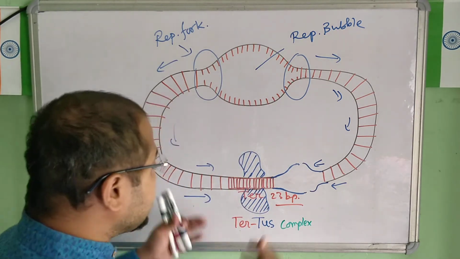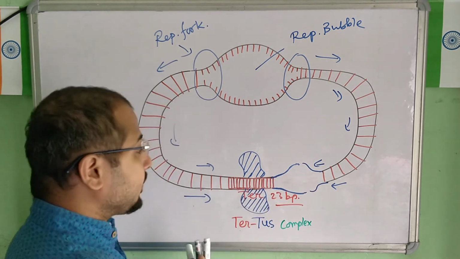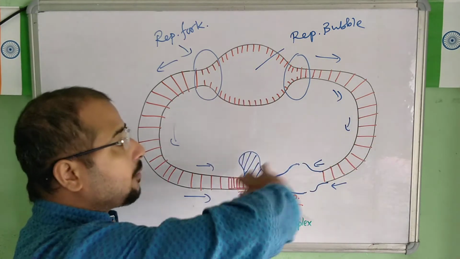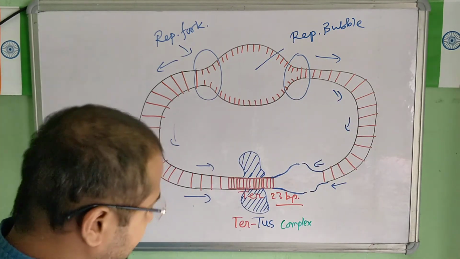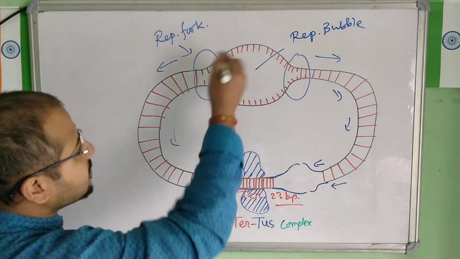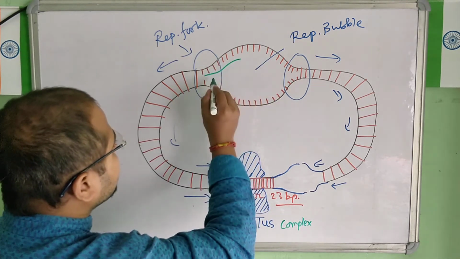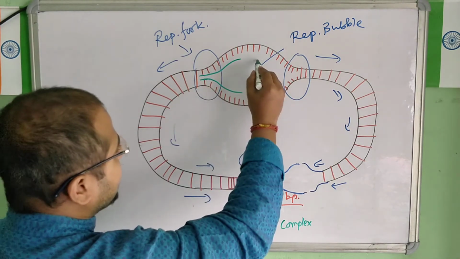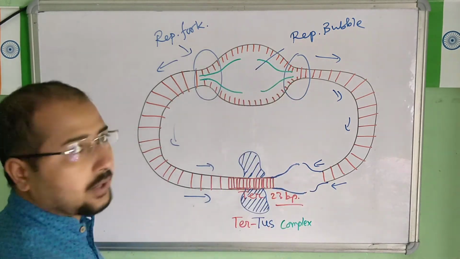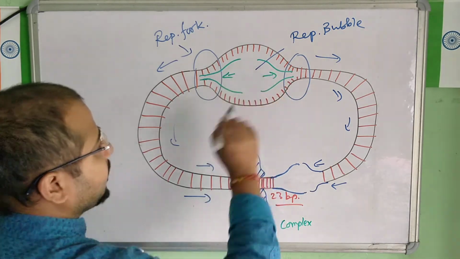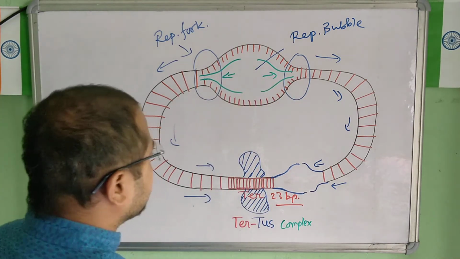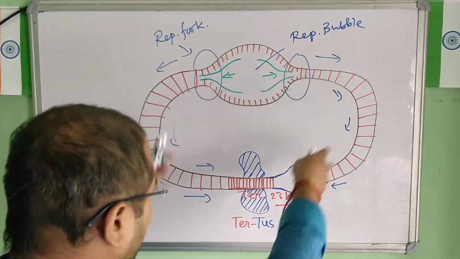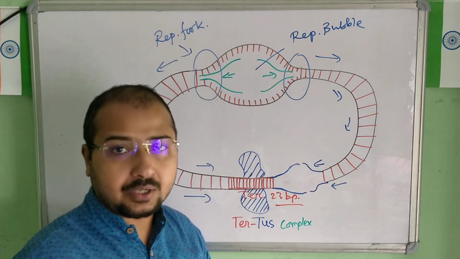Now once this is done, the replication process stops here at the Ter complex. Now the newly formed DNA is also there. Along with this separation, a new DNA also starts forming. In this direction the new DNA strand starts developing, right? So in this direction, clear? Once the forks meet here, the new DNA strands also complete their formation. I hope you understand this.